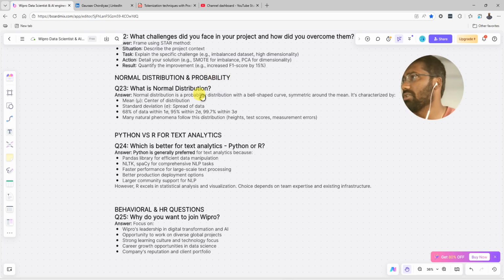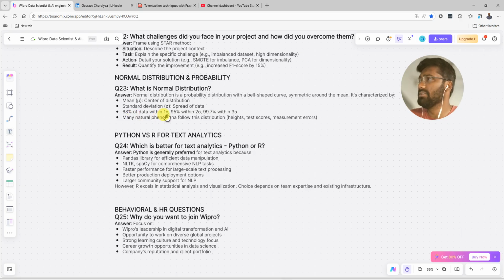Normal distribution and probability. What is normal distribution? Normal distribution is a probability distribution with a bell shaped curve. So the curve should look like this, okay. And symmetric around the mean. It's characterized by the mean, the center of distribution, and the standard deviation, the spread of the data.